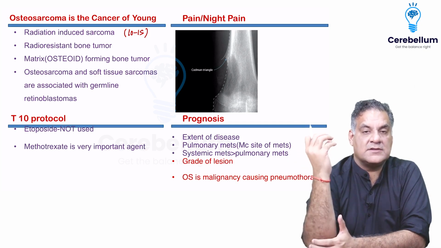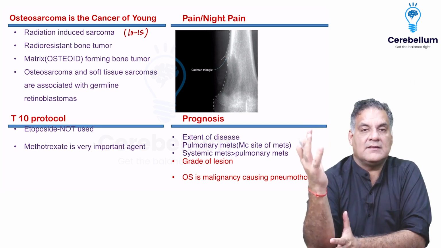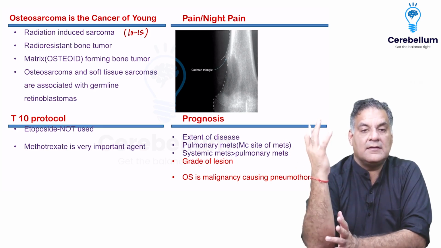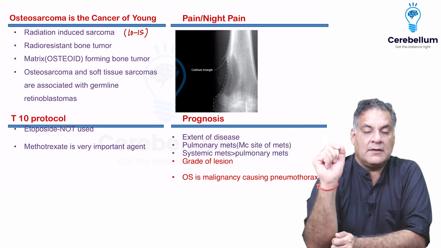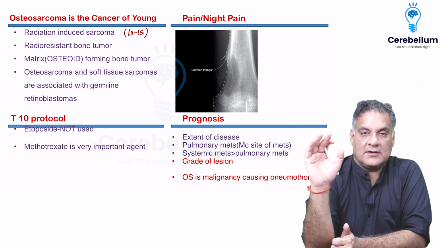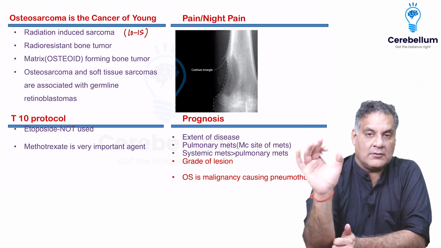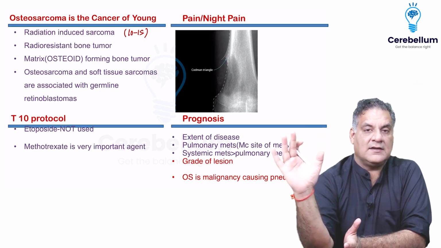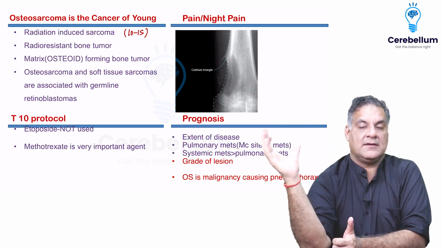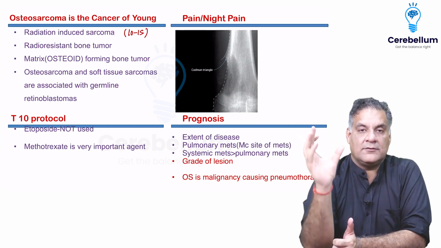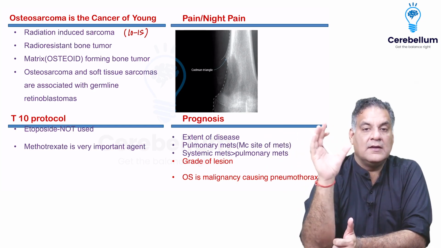It's a bone-forming tumor, with homogeneous calcification. It is associated with retinoblastomas. It's a tumor known for pain and night pain. Remember, pain, osteosarcoma. Night pain, osteosarcoma. Night pain relieved on taking salicylates is osteoid osteoma, so that salicylate word is important. Otherwise, the most common tumor known for pain and night pain is osteosarcoma.